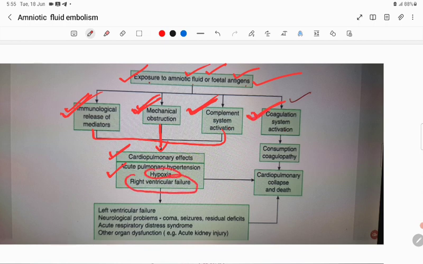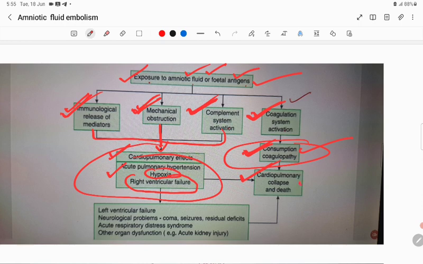The coagulation system activation causes consumptive coagulopathy. Both the cardiopulmonary effects and the consumptive coagulopathy cause cardiopulmonary collapse and death of the patient.